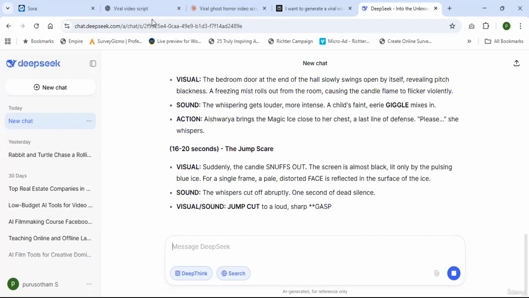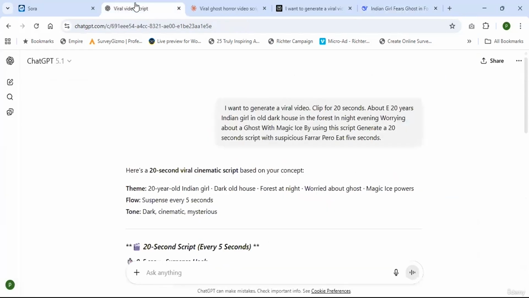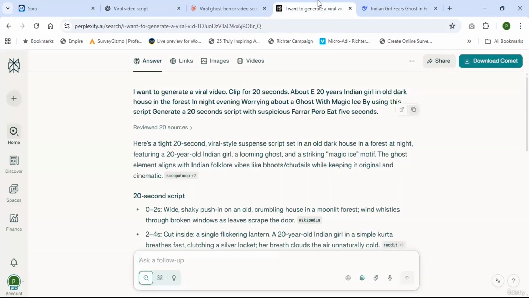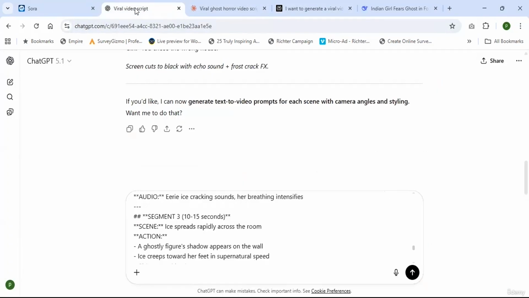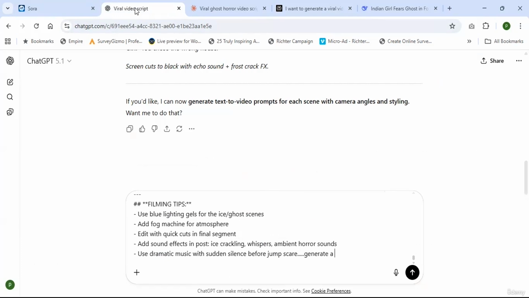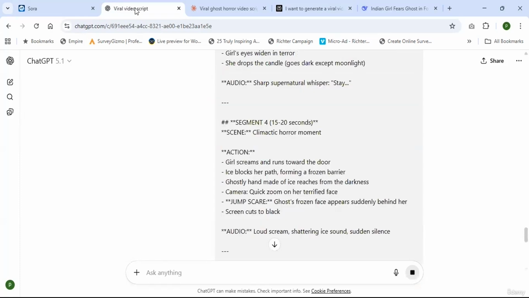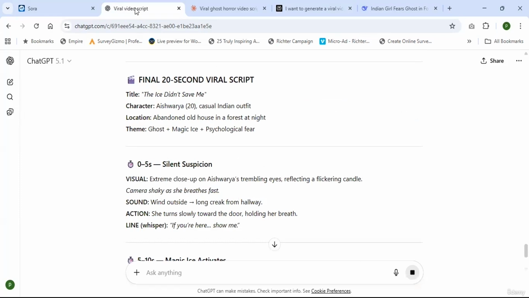So now I am combining all these scripts and generating a final script. Just copy this and go to ChatGPT, paste here. Same here, copy and paste. Same for Perplexity, copy this and paste here. Generate a final viral video script for 20 seconds with the help of all, enter. You can even use Gemini AI or any other large language tool. With the combination of multiple large language models, we'll get better results. So this is the final script for the 20 seconds viral video.